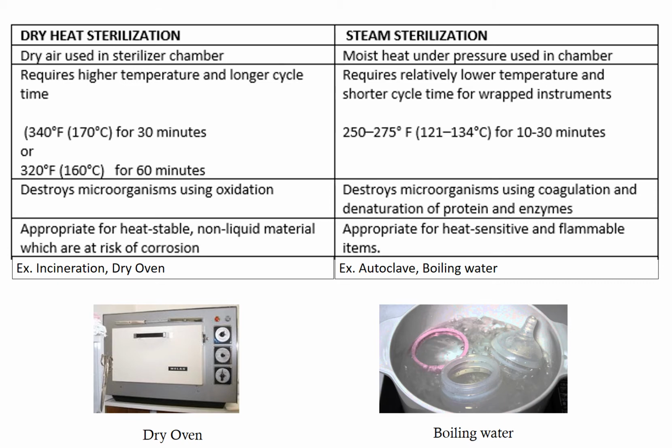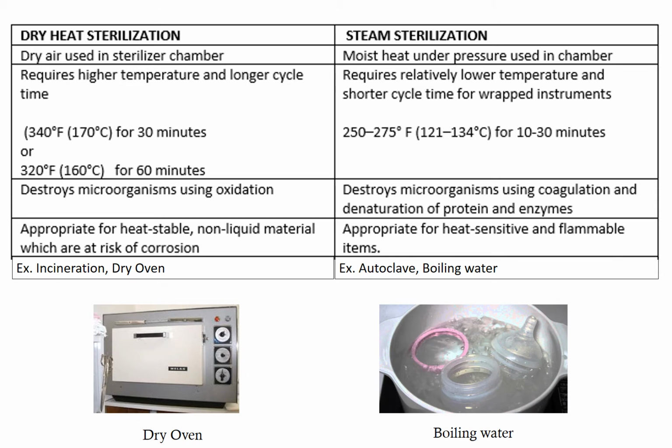You can use dry heat for heat stable materials which are non-liquid and usually which are at the risk of corrosion. Because if you are having a corrosive material, you cannot use it under steam or moist heat sterilization. Whereas under steam sterilization, you can use the material which are heat sensitive, that means which cannot stand high temperature, and which are flammable.